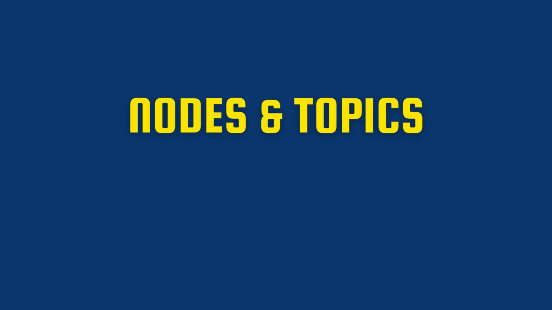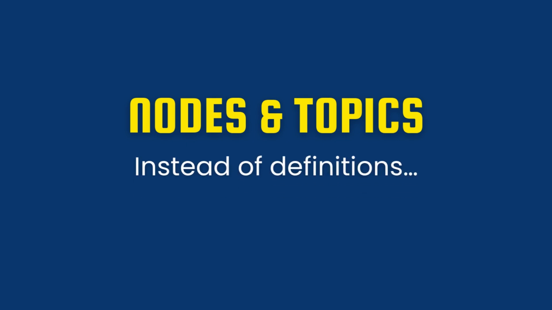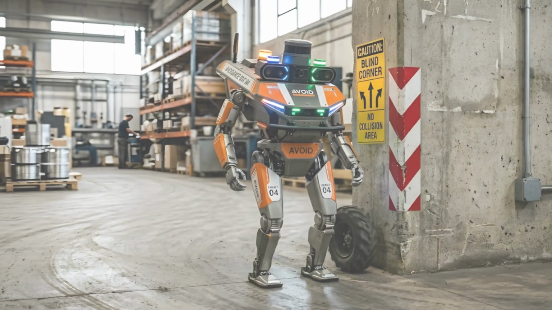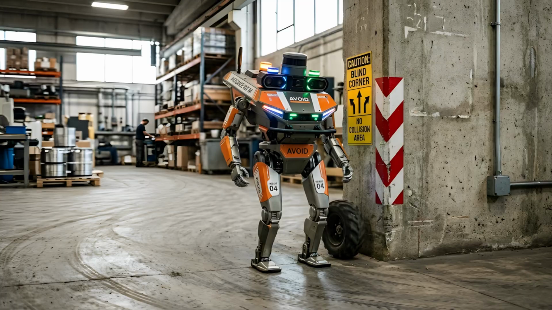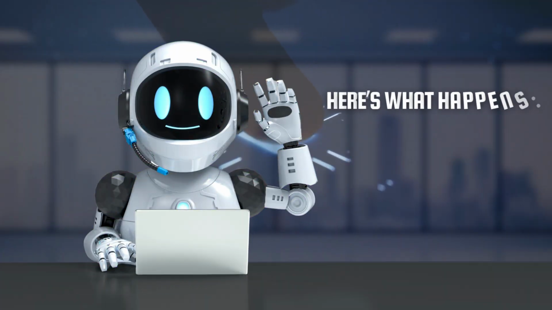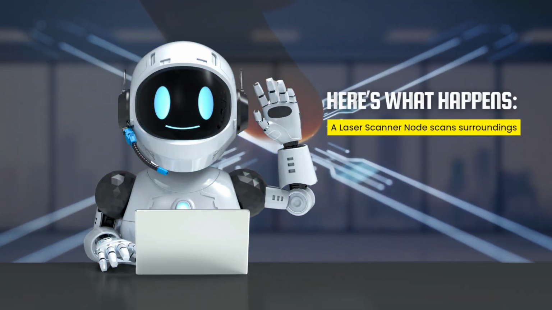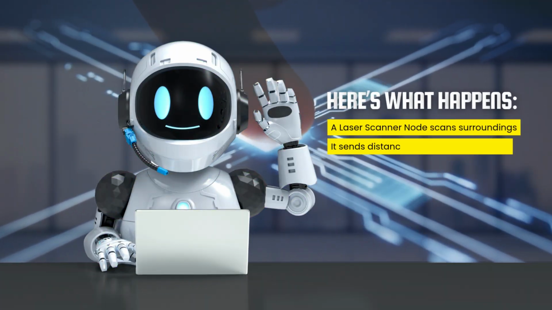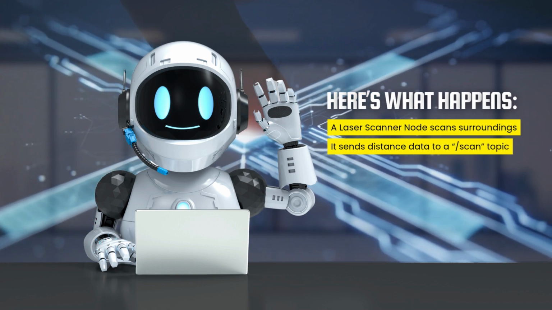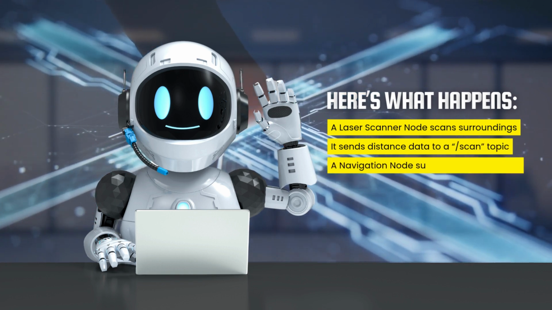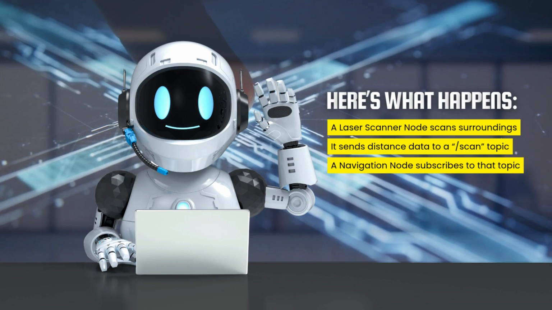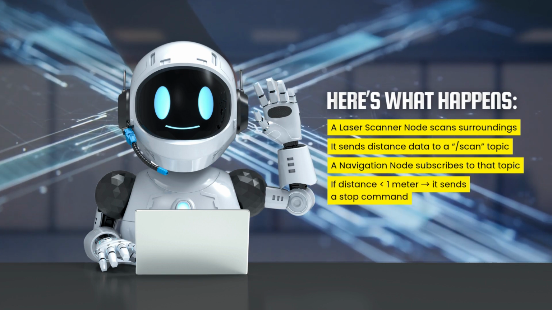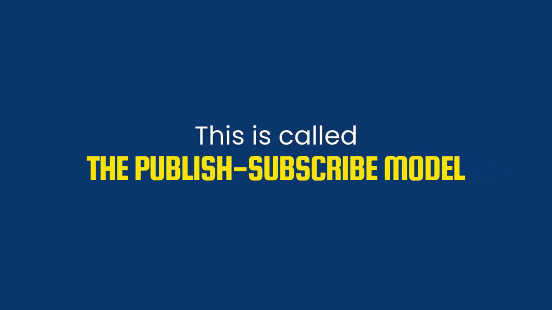Nodes and topics. Instead of definitions, let's visualize this. Imagine a robot trying to avoid a wall. Here's what happens. A laser scanner node scans surroundings. It sends distance data to a /scan topic. A navigation node subscribes to that topic. If distance less than 1 meter, it sends a stop command. This is called the publish-subscribe model.